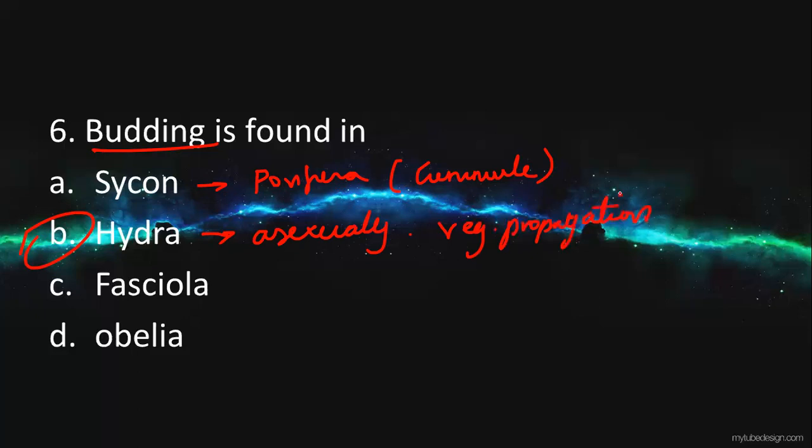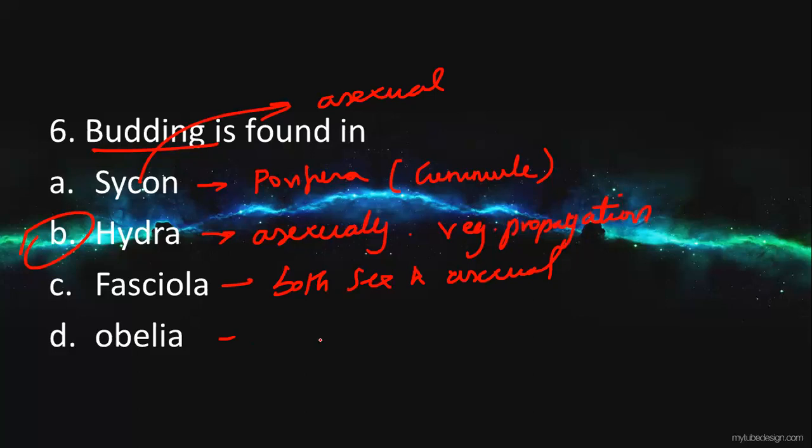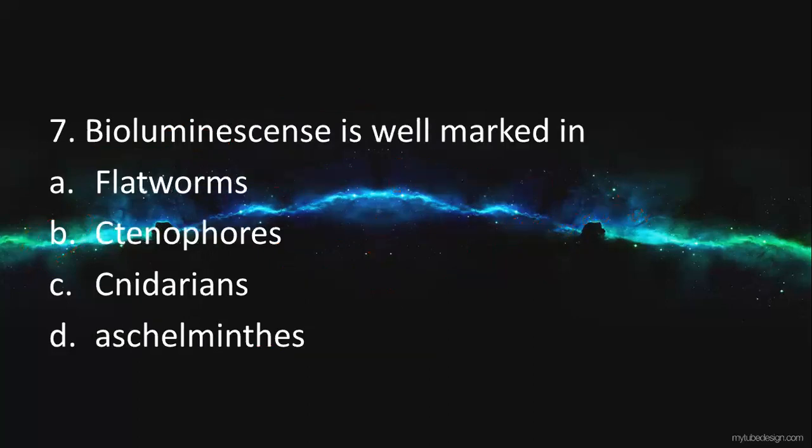Fine. Then you can say Obelia and Fasciola. Those organisms are not reproduced through budding. Sycon is asexual, an asexual budding. Whereas Fasciola is both sexual and asexual. Both sexual and asexual reproduction take place in Obelia. Sorry, in Fasciola and Obelia only asexual reproduction takes place. So the answer will be Hydra, which undergoes budding formation. Right? That's the right answer. Next one.